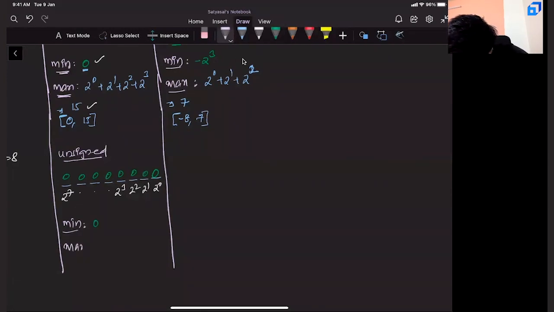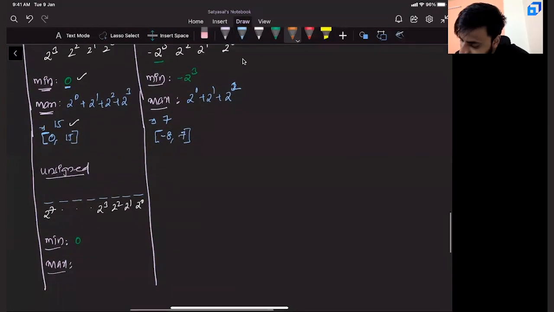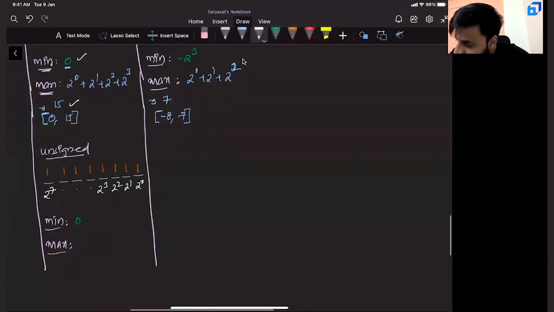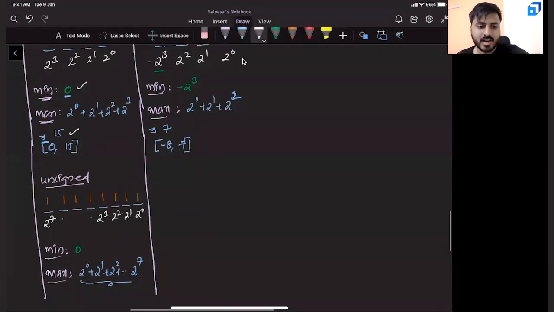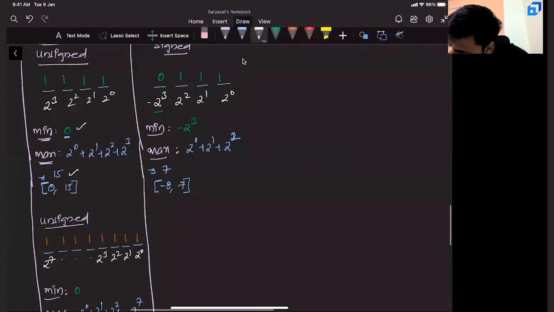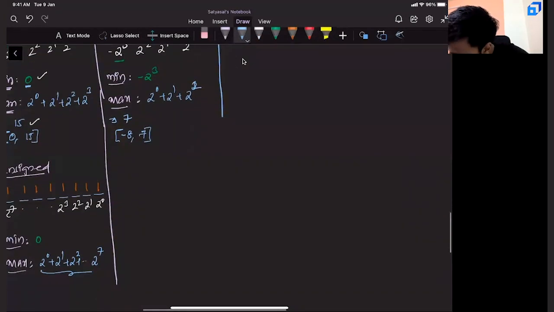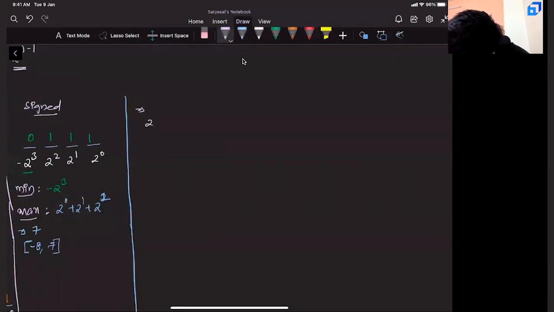Now take a second and tell me what is the maximum value. Try, keep the pen on the paper. Since you want maximum, you will keep all ones. Now if you keep all ones, what is the sum you are getting? 2 power 0 plus 2 power 1 plus 2 square, and so on up to 2 power 7. This is a very big calculation. How can we get this? For the time being, let us keep all these things aside. Let us say we have 2 power 0 plus 2 power 1 plus 2 square plus 2 cube, and so on up to 2 power 7.